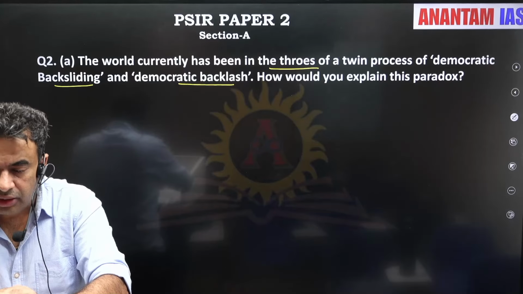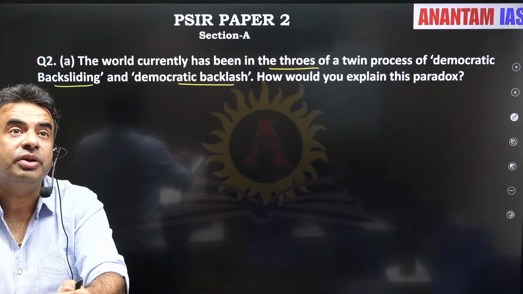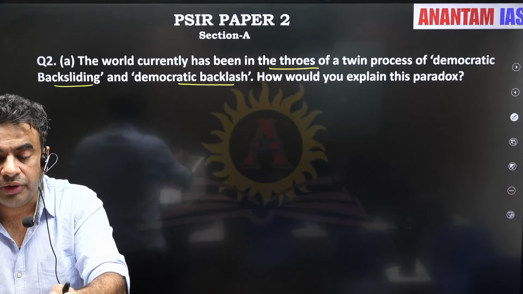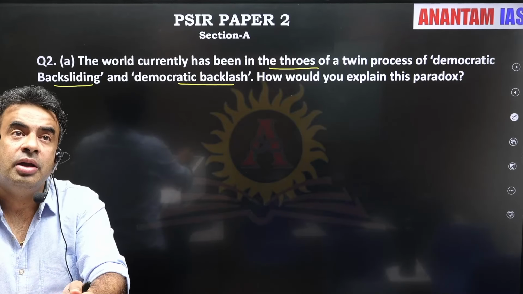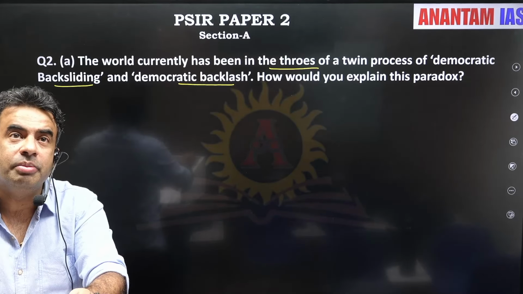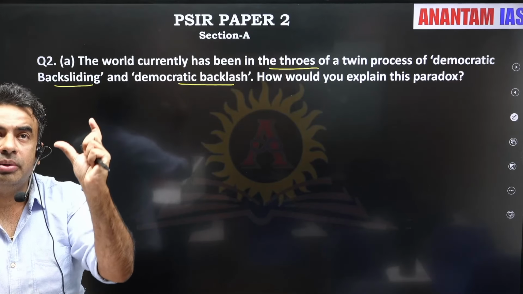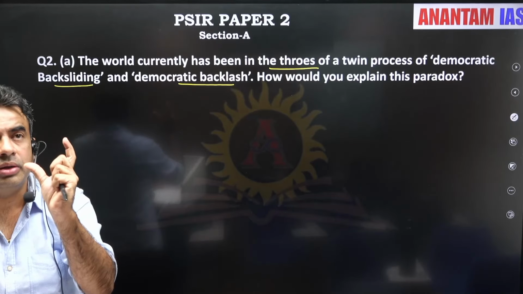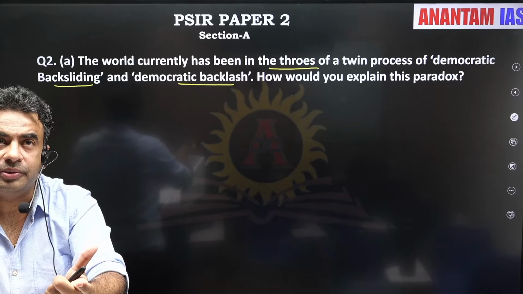On the other side, we have seen so many protest movements in the world where people are raising their voice for protecting their liberties and the right to self-determination. So with this, I hope you can understand what the broader answer should be.